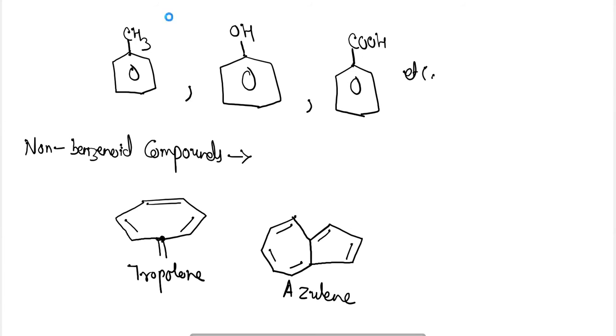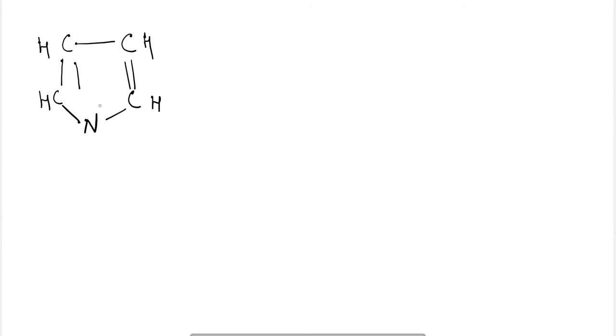And the next is the heterocyclic compounds. In heterocyclic compounds, all the ring atoms will not be carbon. The ring will be there, but it will contain atoms other than carbon. For example, here is pyrrole, where one nitrogen is in the ring.